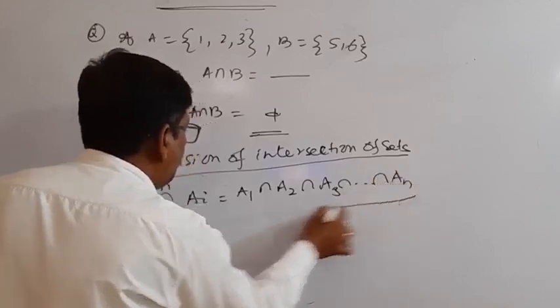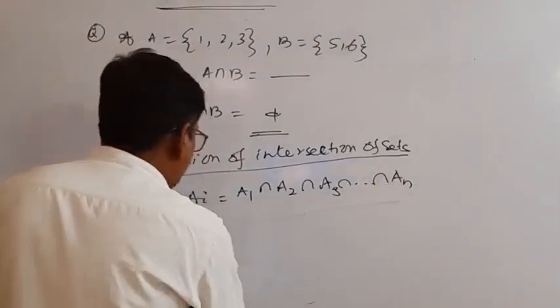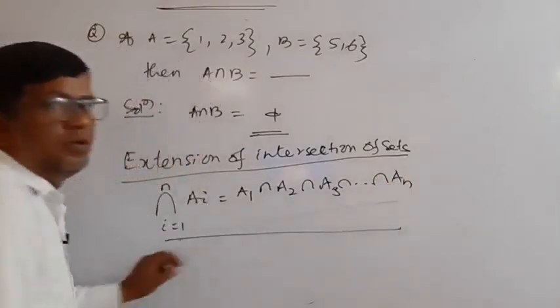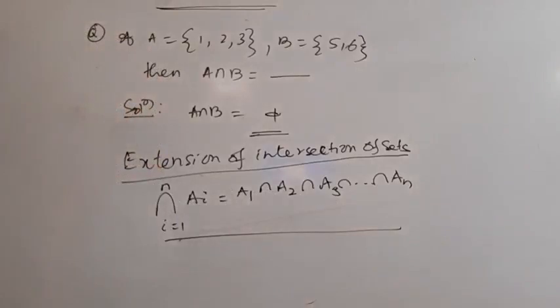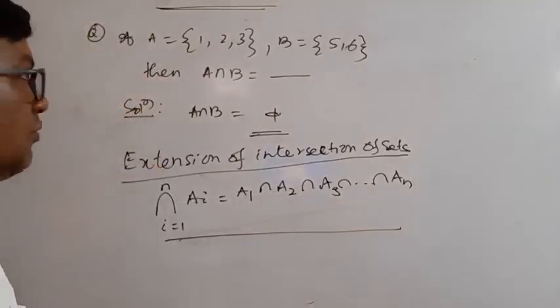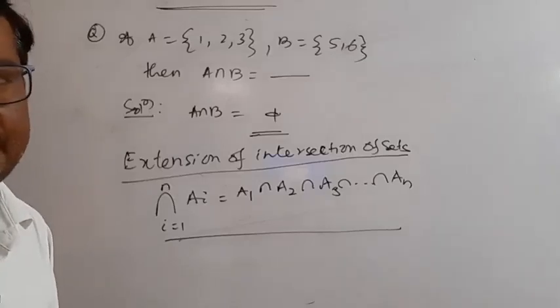This is the meaning of this symbol. Now, the Venn diagram of intersection of sets A intersection B.